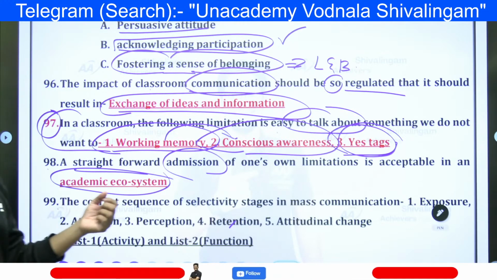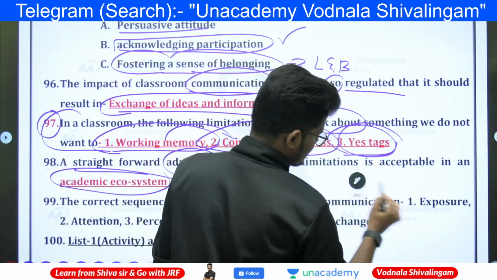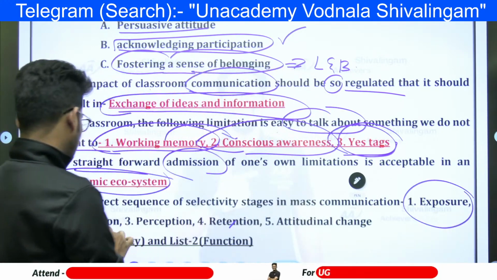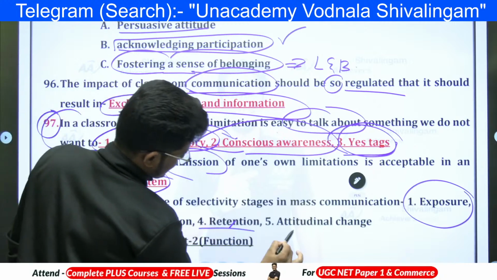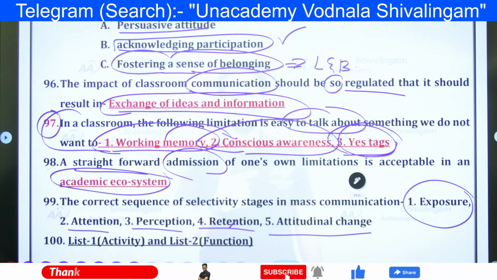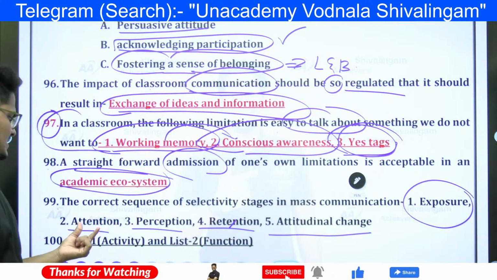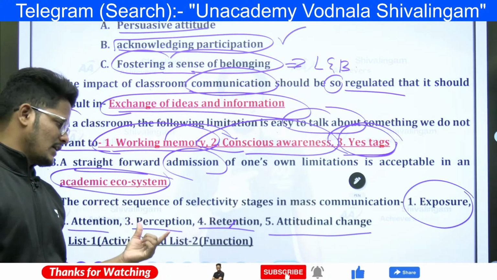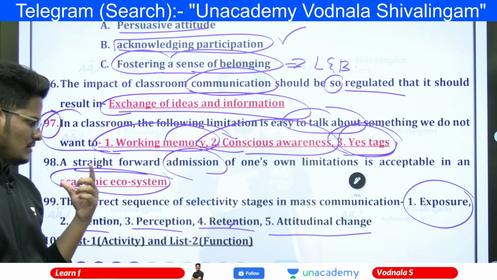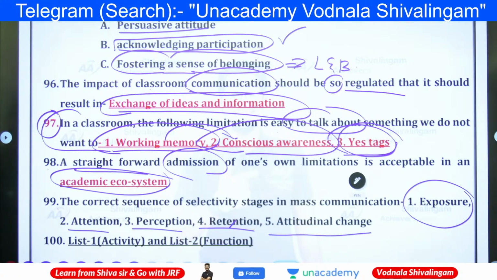Next, the sequence of selectivity in stages of mass communication is exposure, attention, perception, retention, attitudinal change. Can you please type the same sequence? In mass communication, they are asking about the stages: you must first be exposed to the particular issue, later pay attention to that issue and perceive it, then retain that information, and after taking the information, the attitude of the people is going to change.